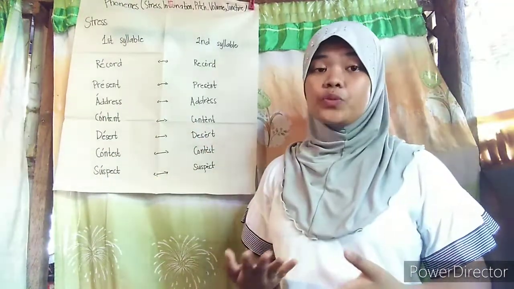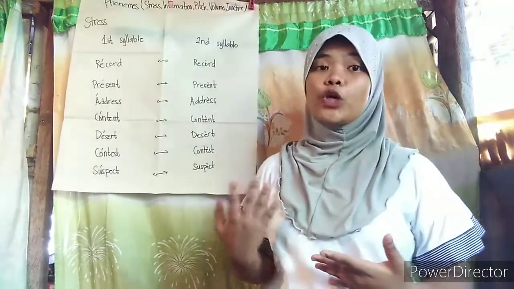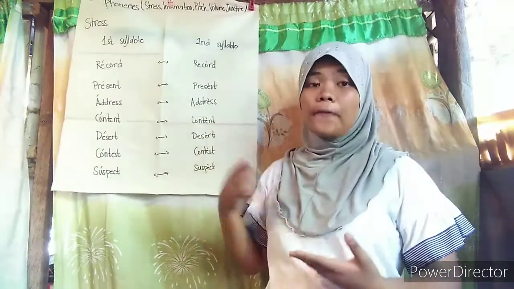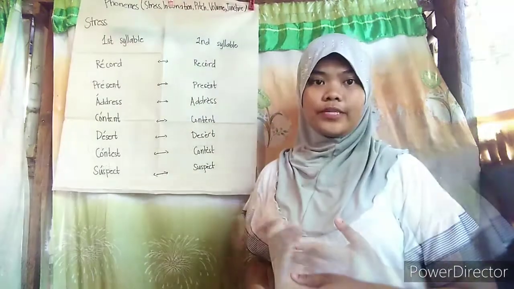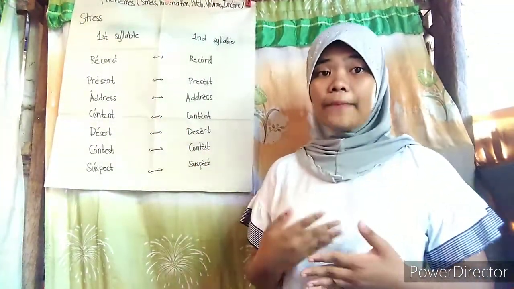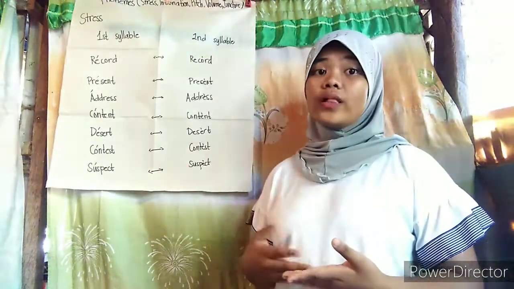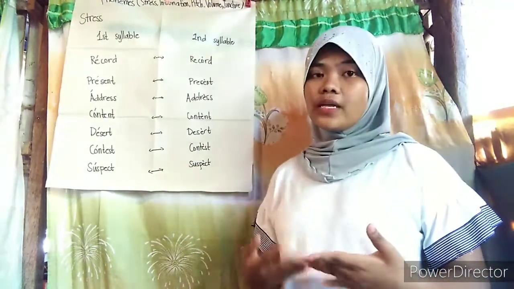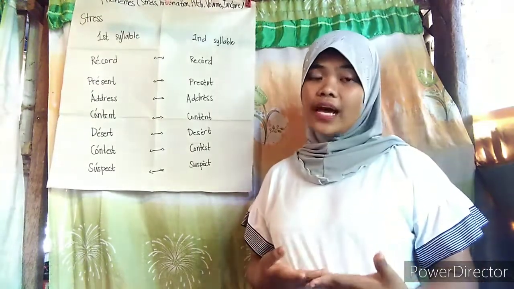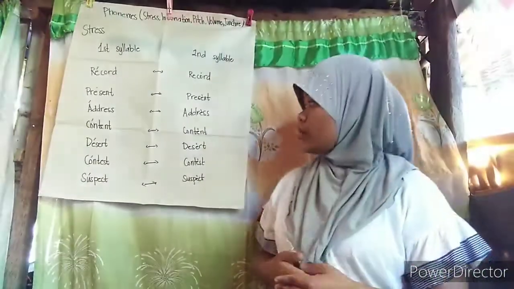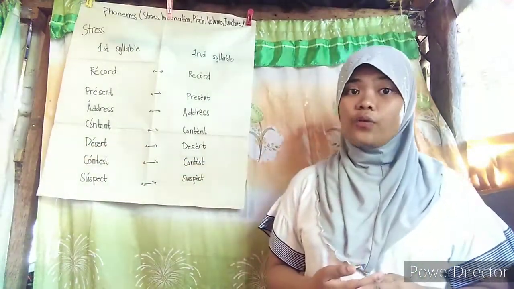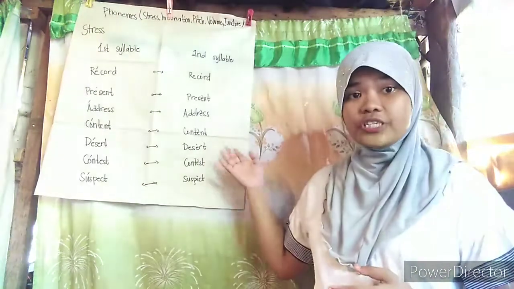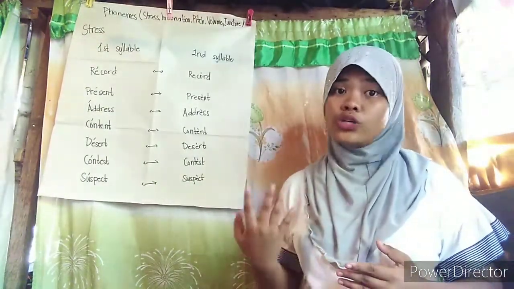Address means a place where a person or organization may be communicated with, while address means directing the efforts or attention to something or someone. Content means the amount of specified materials contained, while content means to limit oneself in requirements, desires, or action. Now we will have desert and desert. Desert means a land with sparse vegetation, while desert means to leave or withdraw, usually without intent to return.